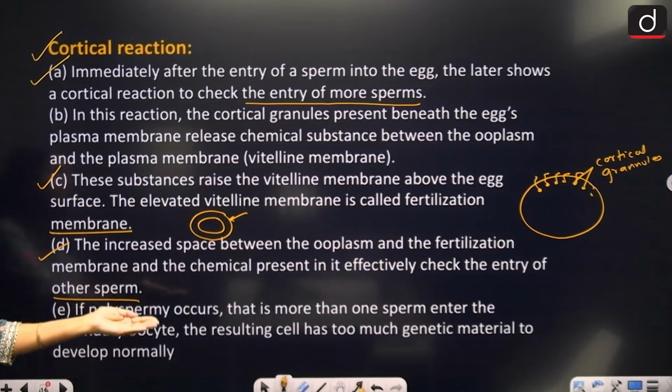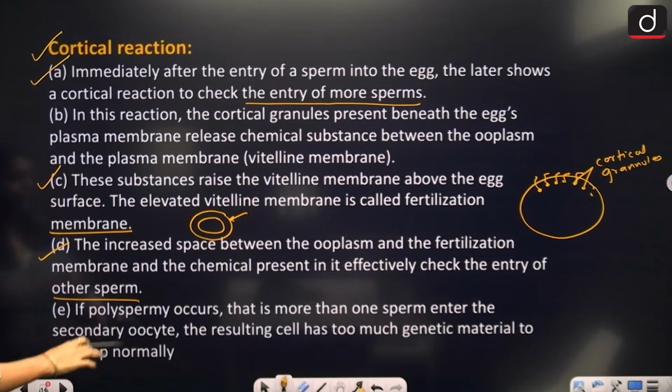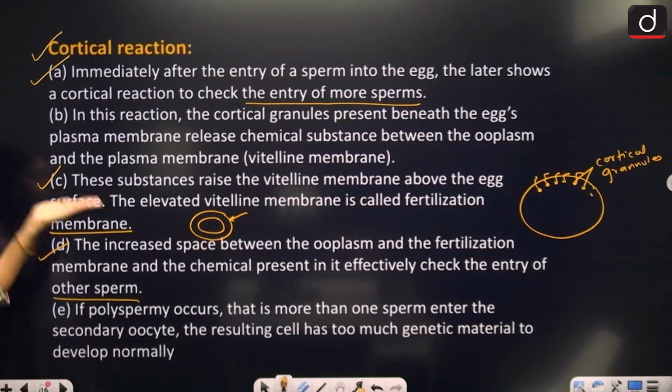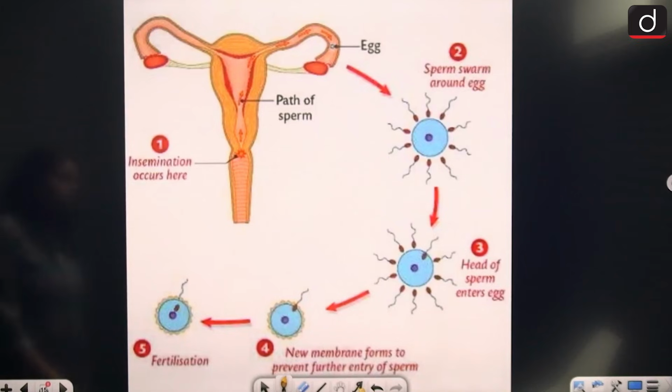If polyspermy occurs, then more than one sperm enters the secondary oocyte, and the resulting cell has too much genetic material to develop normally, so abnormal offspring will be produced.